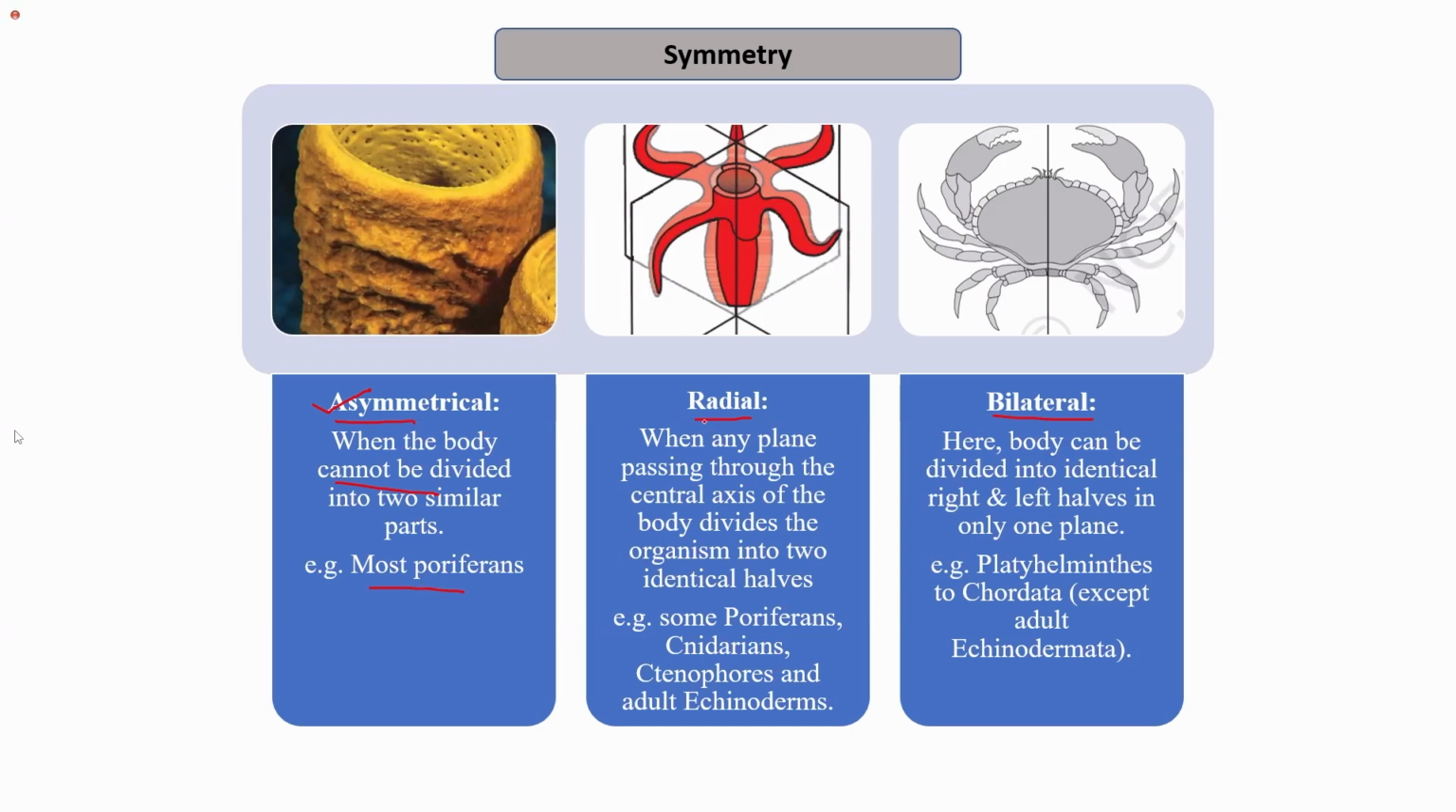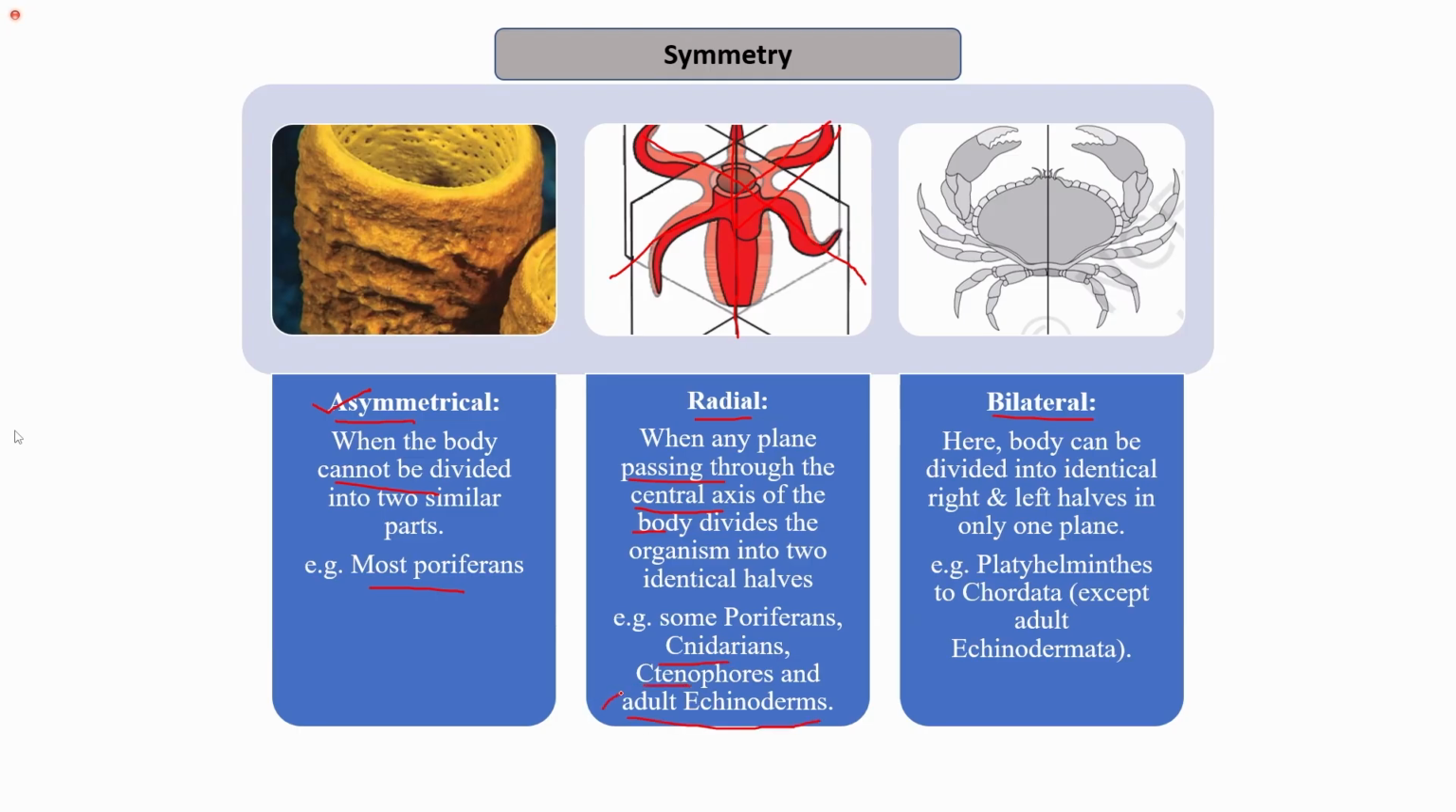The next kind of symmetry is known as radial symmetry. As the figure also demonstrates, in radial symmetry you can use any plane, any plane which passes through the central axis of the body. This may be plane number 1, this may be plane number 2, this may be plane number 3. So any plane that passes through the center of the body divides the organism into two identical halves. For example, some of the poriferans, cnidarians, ctenophores, and adult echinoderms.